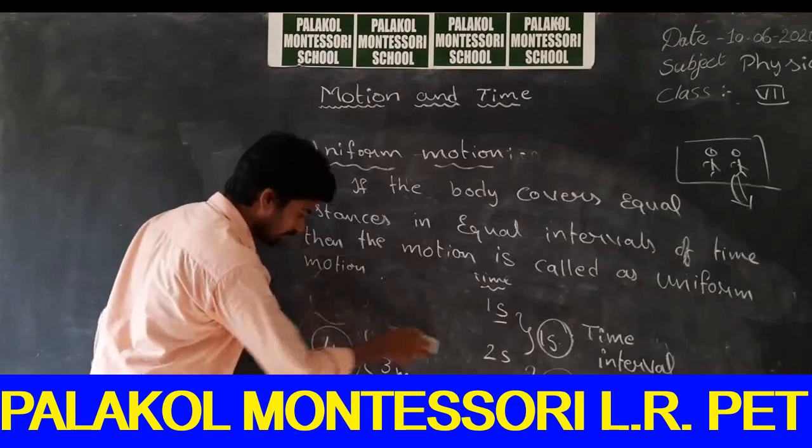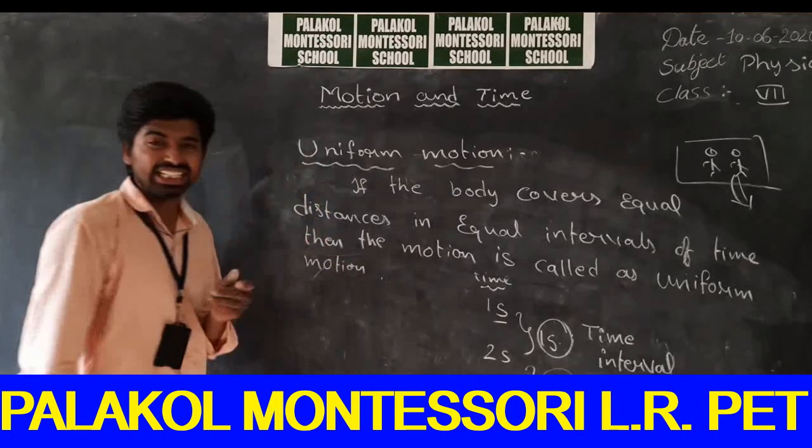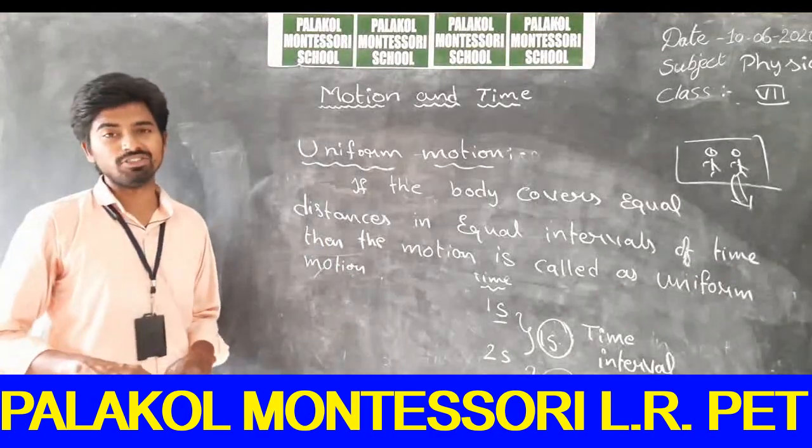So in uniform motion, you will cover equal distances in equal intervals of time.